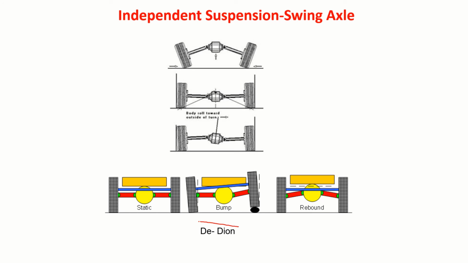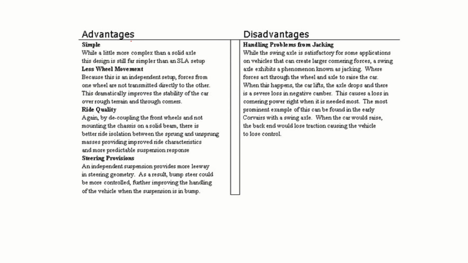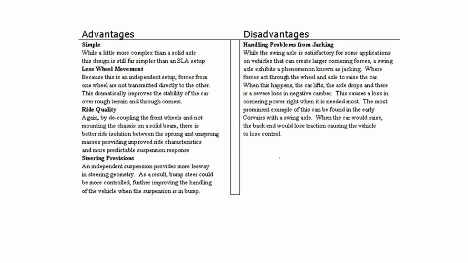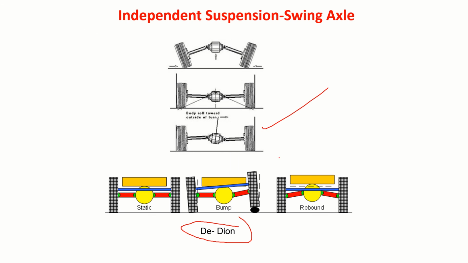They call it the De Dion suspension, right? So what are their advantages and disadvantages? I have listed them out over here. I'm not really doing the analysis of that. I'm just illustrating the various types of designs that are available. So these are some of the independent suspension systems that car makers or vehicle makers use.